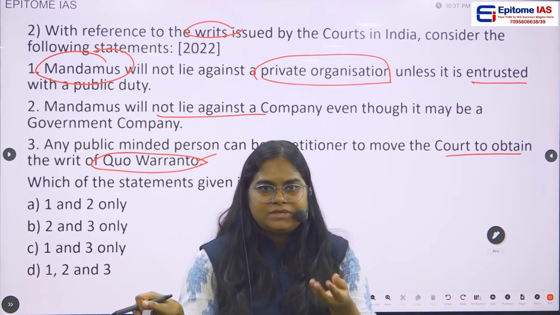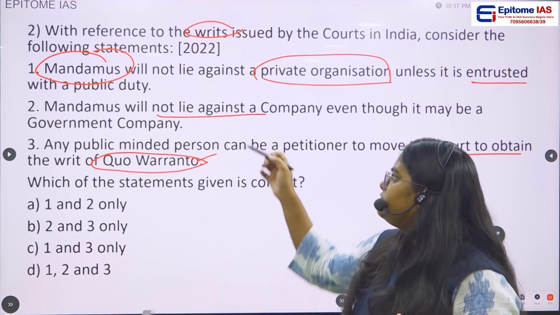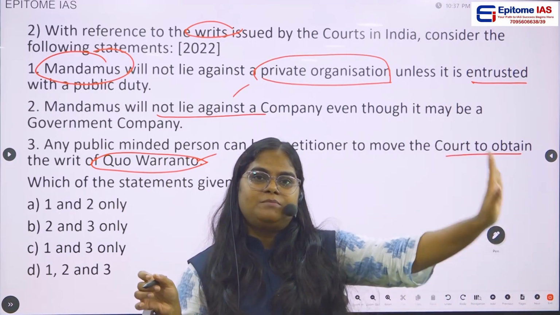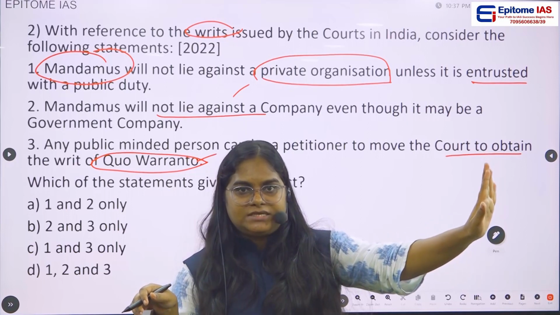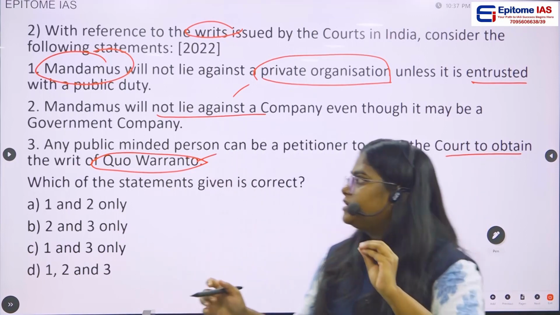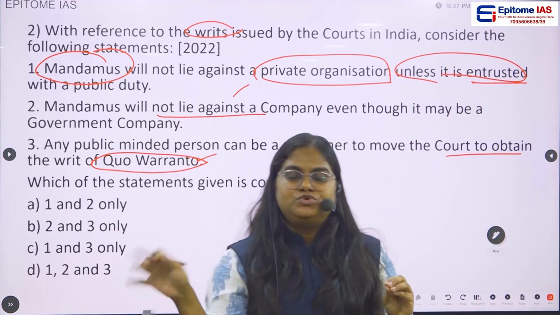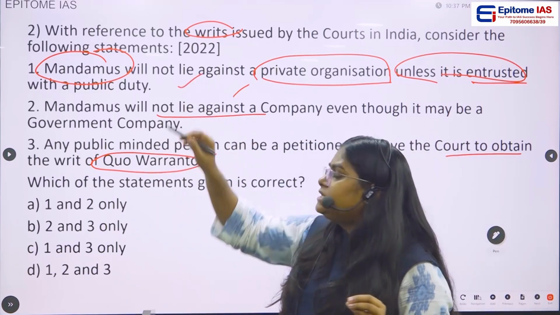This is mandamus, simple, you know that. But in the first statement, they are saying mandamus will not lie against any private organization unless this private organization is entrusted with a public duty. This statement is actually a correct statement.